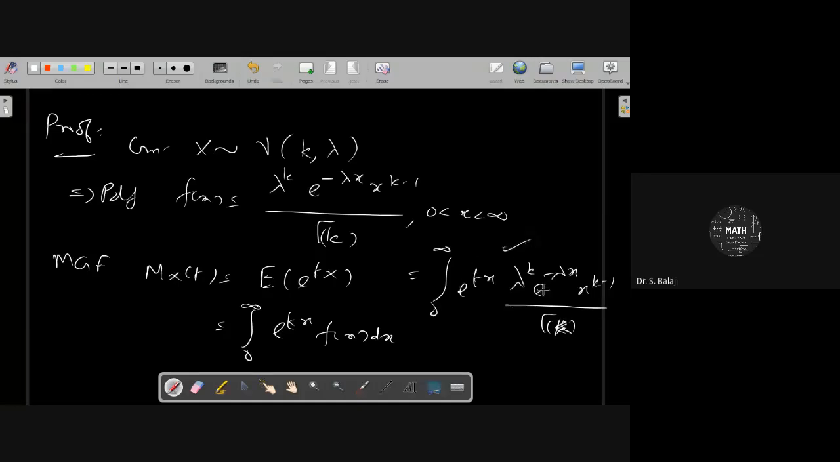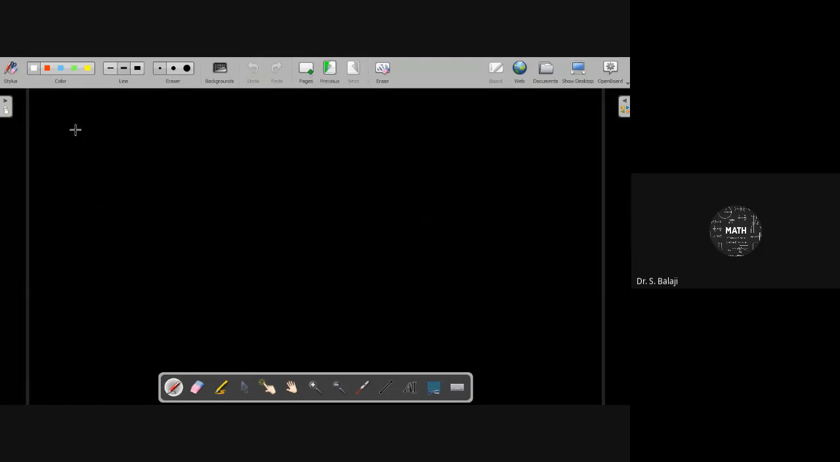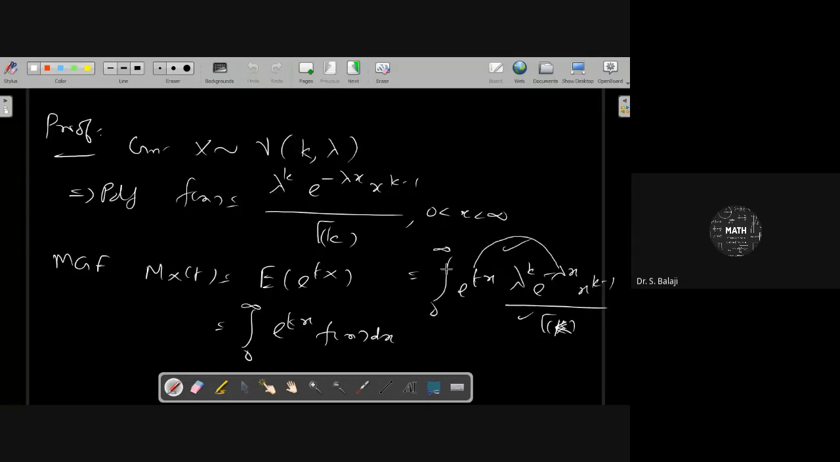Then you take these common elements, sorry, constants, outside. Then you can combine these two exponentials. Lambda power k by gamma k, you take it outside. And 0 to infinity, you can combine that exponential factor, because positive plus infinity is there, you take minus outside here.